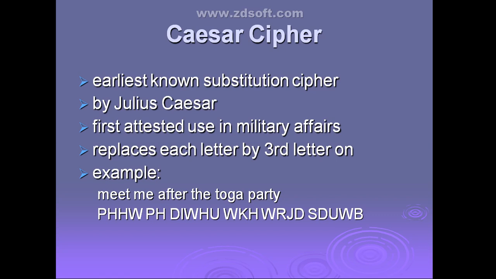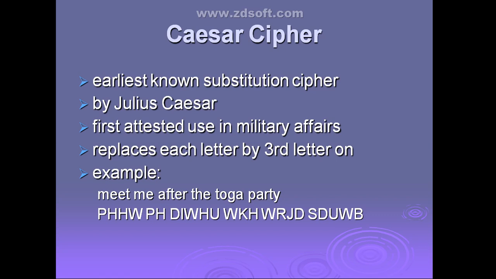Here, how exactly is this Caesar cipher going to work? It is going to replace whatever letters are in the plain text with the letter present at the third position from that letter. Are you getting? Substitution, the name itself indicates you are going to replace a letter with another letter, right?